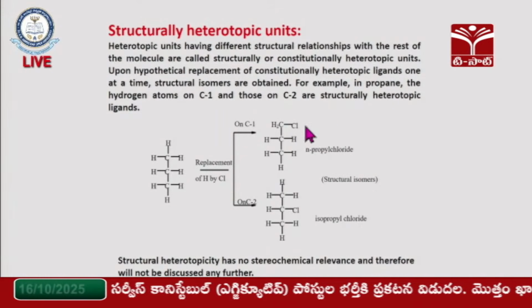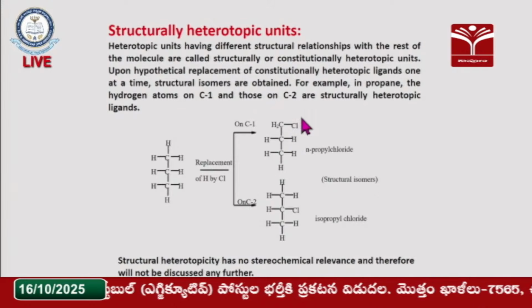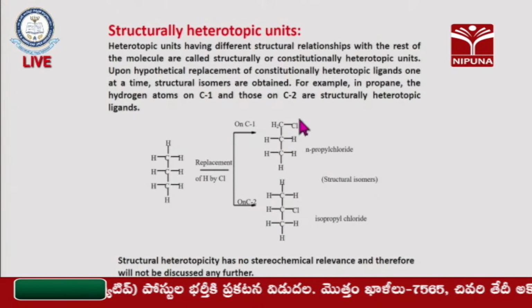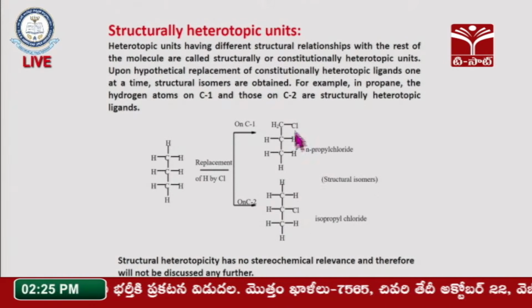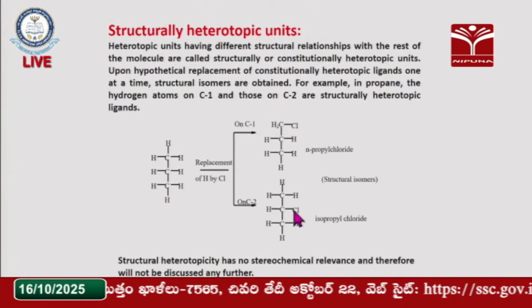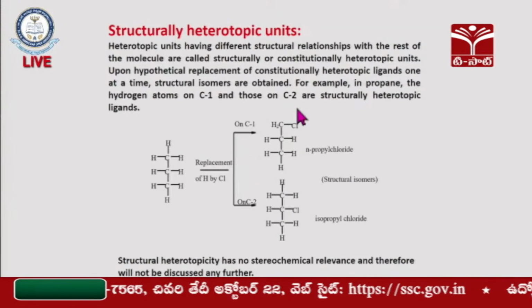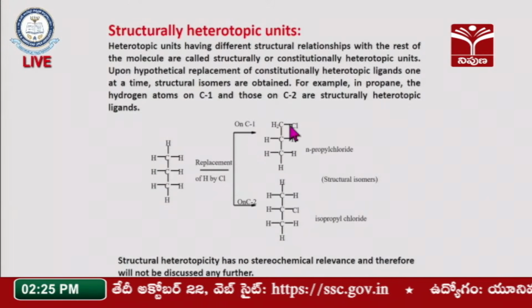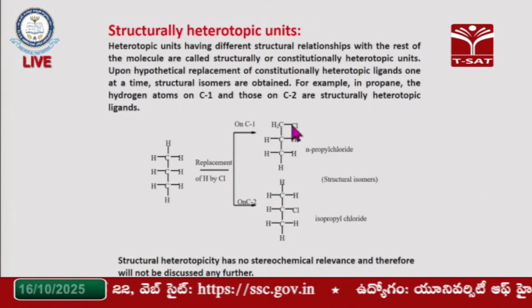So these two compounds are structurally different. These are not homotopic, because one is 1-chloropropane and the other is 2-chloropropane. So both are positional isomers, constitutional isomers.